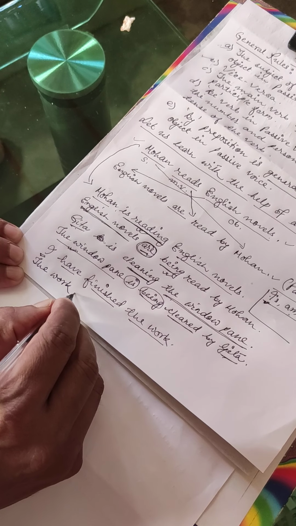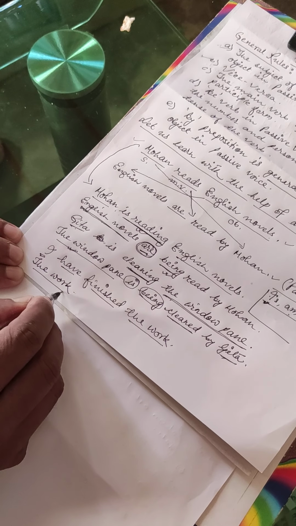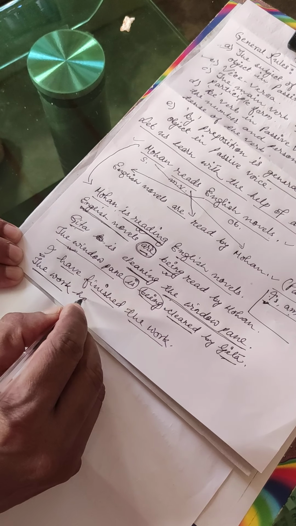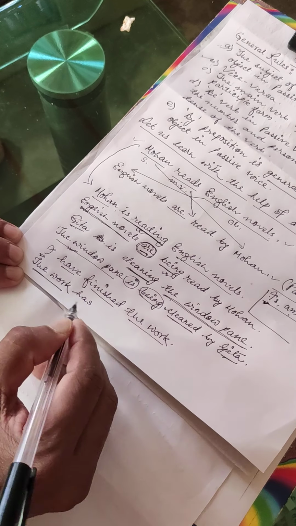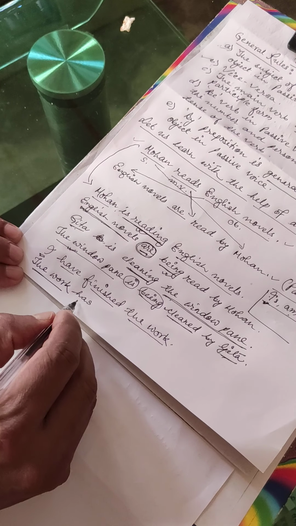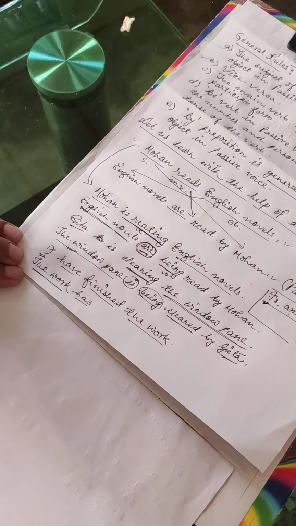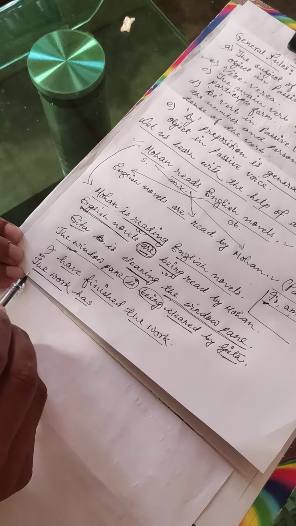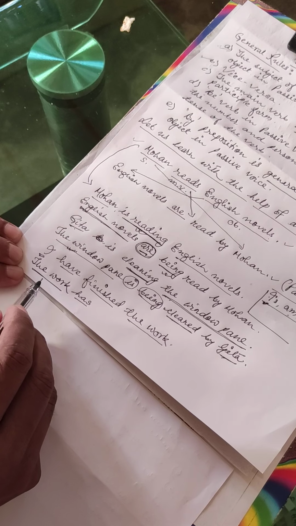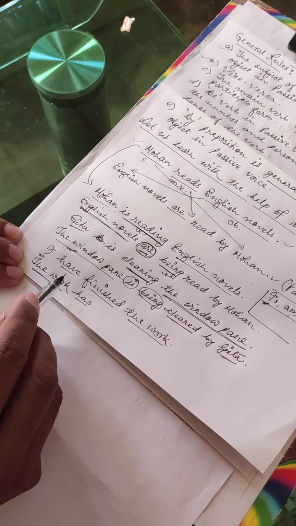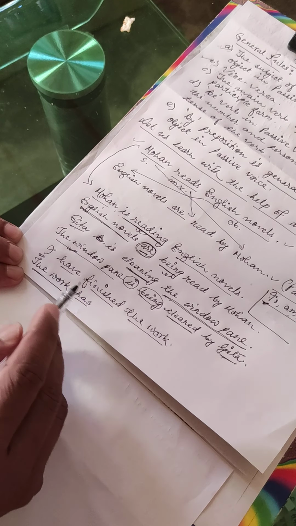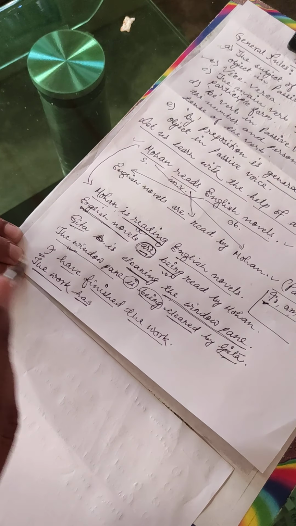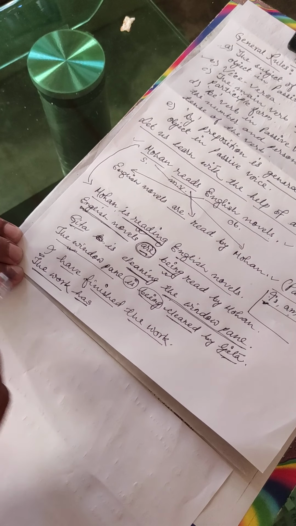So the work, since the subject is third person singular, with third person singular subject in present perfect tense, we write has. Keep in mind, let me repeat, with third person singular subject in present perfect tense, we always write has. Let us take it the other way.